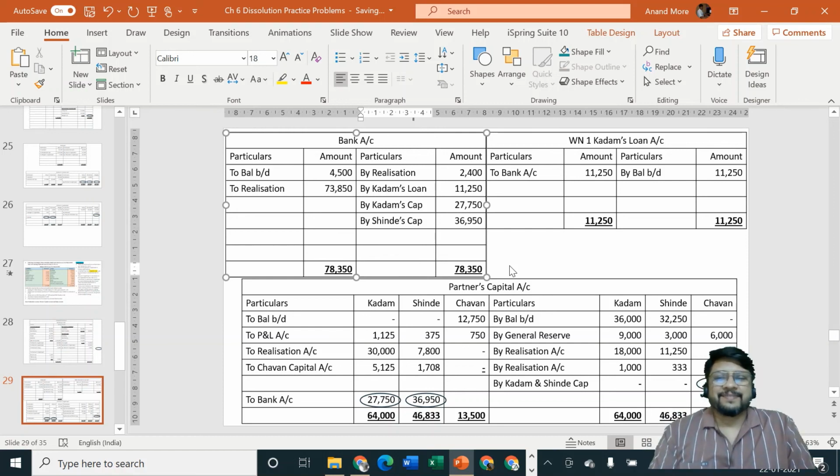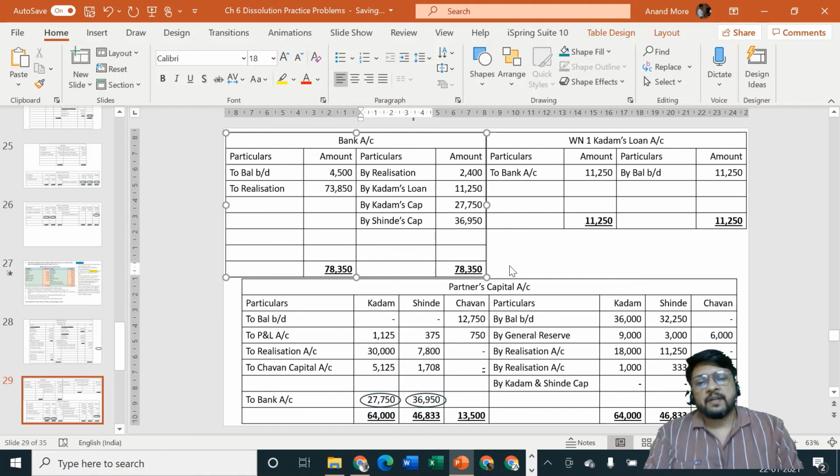It's a good thing. Difficult problem, many adjustments. What are the different things which we have seen? Chavan's capital account is having a debit balance. There is at the same time general reserve, at the same time P&L account, but general reserve is from the liability side and P&L account is from the asset side. Then certain assets are taken over by the partners and liabilities are also paid by them. Realization expenses only amount is given, who paid the same is not given. So we assume that it is paid by the firm. Accordingly we made the payment from bank account.